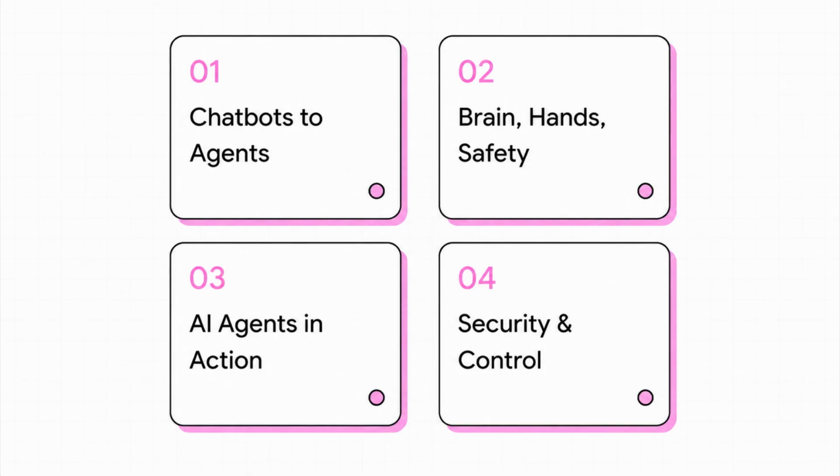Okay, let's dive into the roadmap for today. We've got 4 stops. 1. From chatbots to AI agents. 2. Brain, hands, and safety button. 3. AI agents in action. And finally, 4. Security and human control.